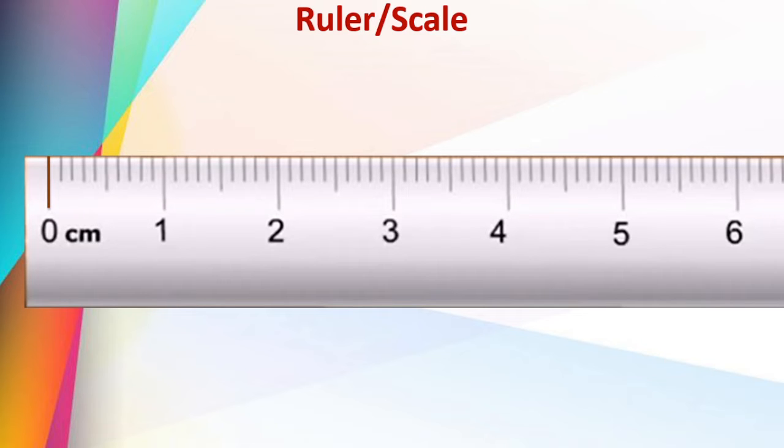See here on the 0, I have drawn the line. 1, can you see this? 2, 3, 4, 5 and 6. See here, these are called centimeters.